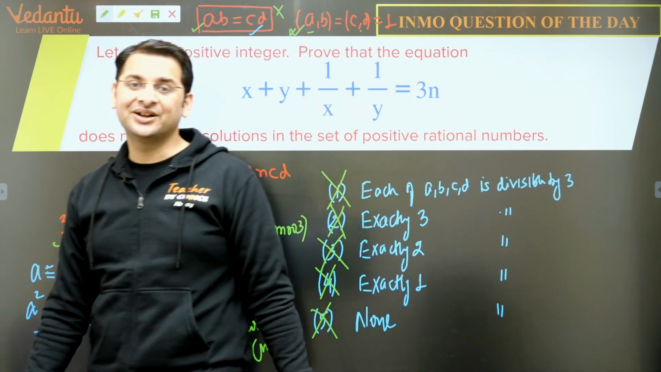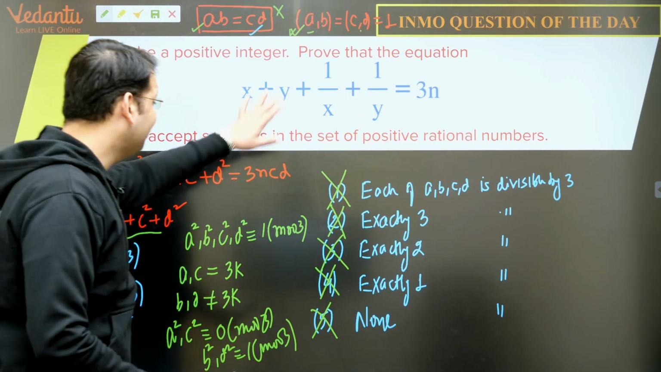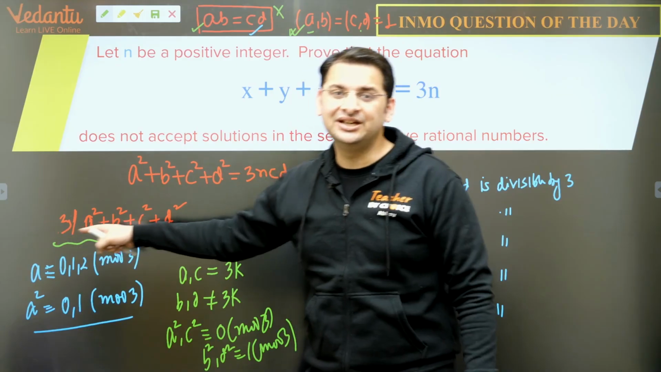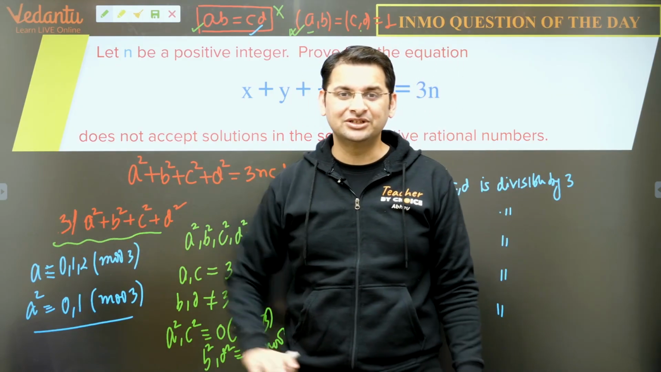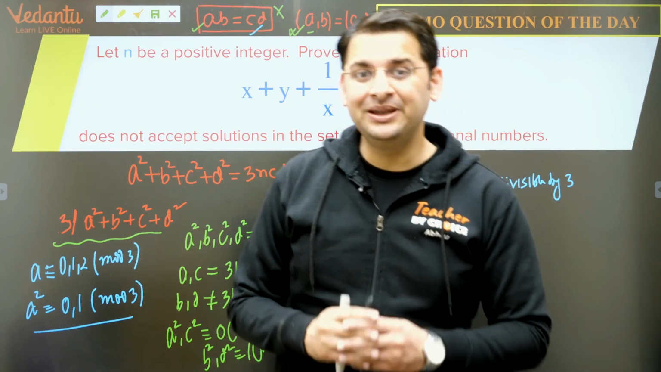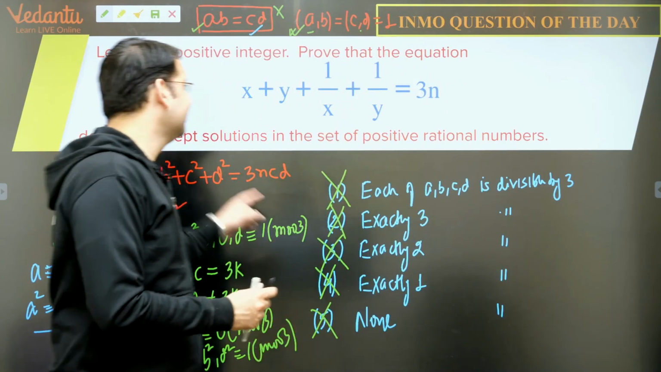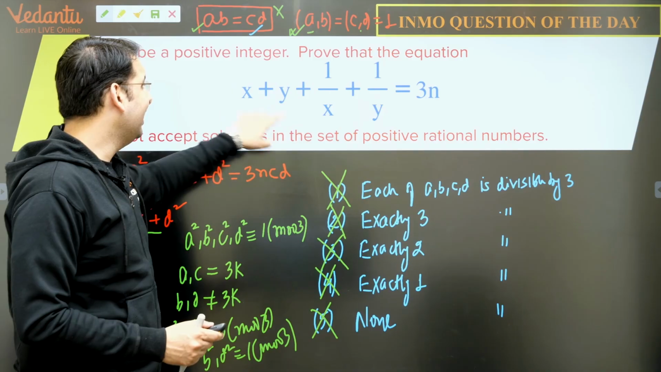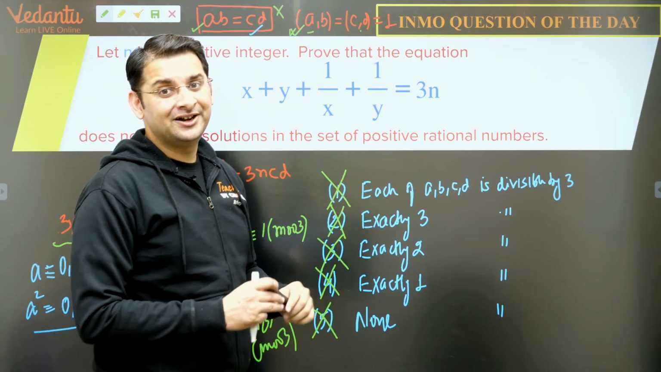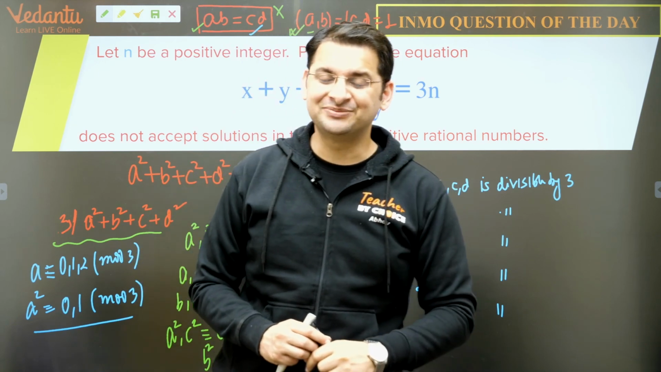So this was our contradiction. So in none of the 5 cases is this actually possible. And this proves our result that there cannot be positive rational numbers of the form x and y such that x plus 1 by x plus y plus 1 by y is an integral multiple of 3, and this proves our result.